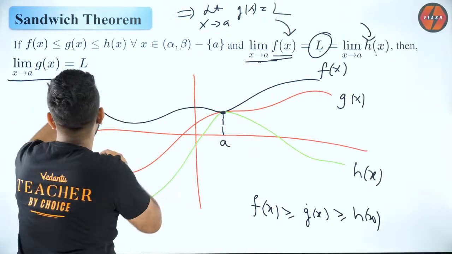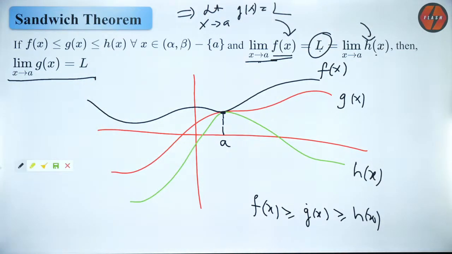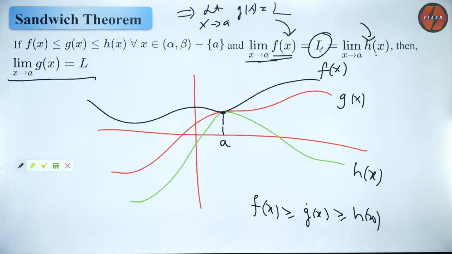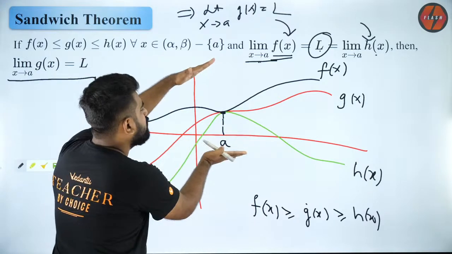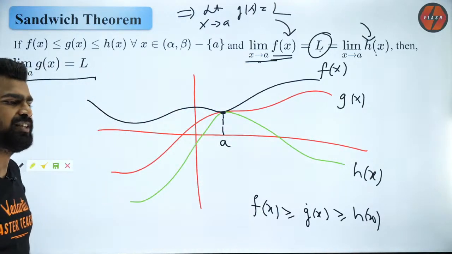So that is what they have written here. Got it? So this is the squeeze theorem or the sandwich theorem. No, Kirito, this has got nothing to do with your AM-GM. So your g of x is sandwiched in between f of x and h of x. So that is why the name sandwich theorem.